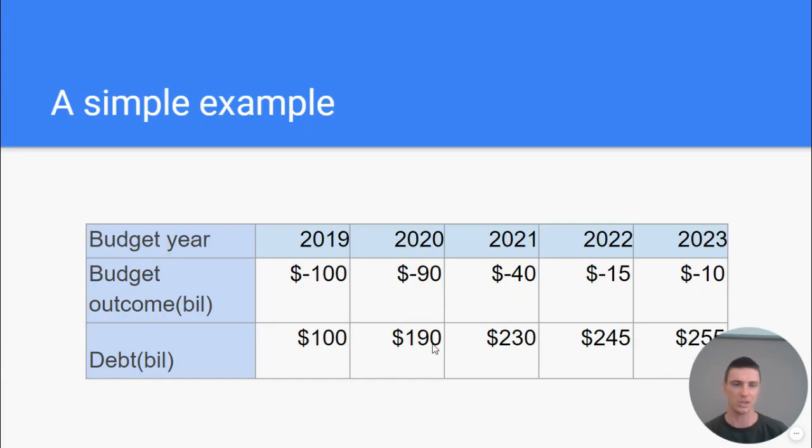So let's look at some numbers just to back this up if you don't believe me. So a budget outcome in 2019 was a deficit of $100 billion. We have to add $100 billion of debt. In 2020, it was $90 billion, so it's getting smaller, but we still have to add $90 billion in debt, and so on. You can see the deficit is getting smaller and the debt is increasing just by less.